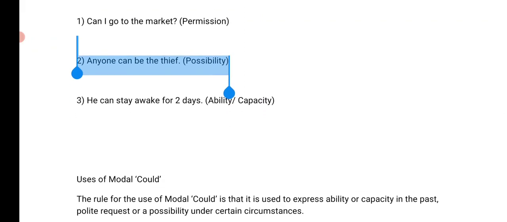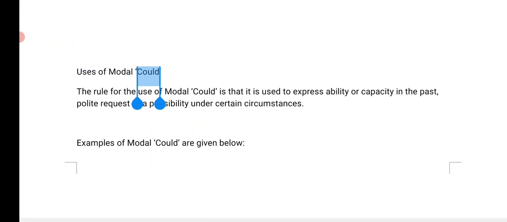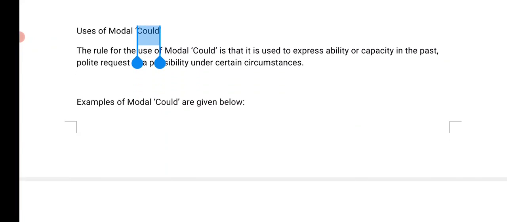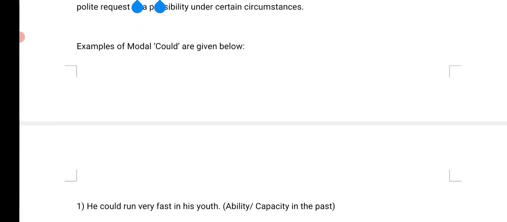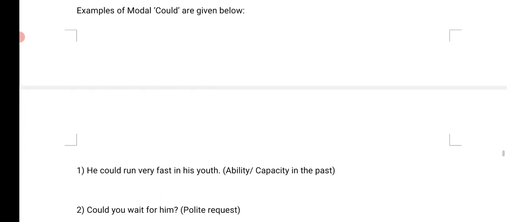This is capability, right? Can you stay awake for... And could is actually the second form of can. And the purpose is the same: to express ability and capacity in the past. And polite request also: you can also use could for a polite request in the present tense. For example, could you bring me a glass of water? Would you bring me a glass of water? Can you bring me a glass of water, right?